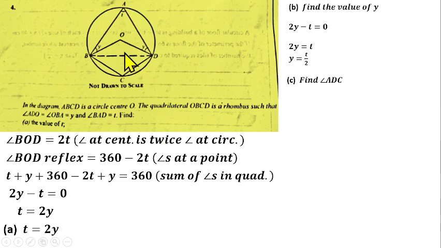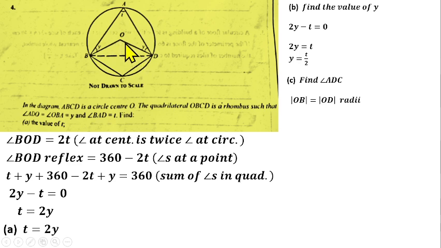Very simple as well. We know that line OB and line OD are both radii, because OB is a radius and OD is also a radius, so they are radii. That means they are equal. So that means triangle OBD will be an isosceles triangle, because two sides are equal.